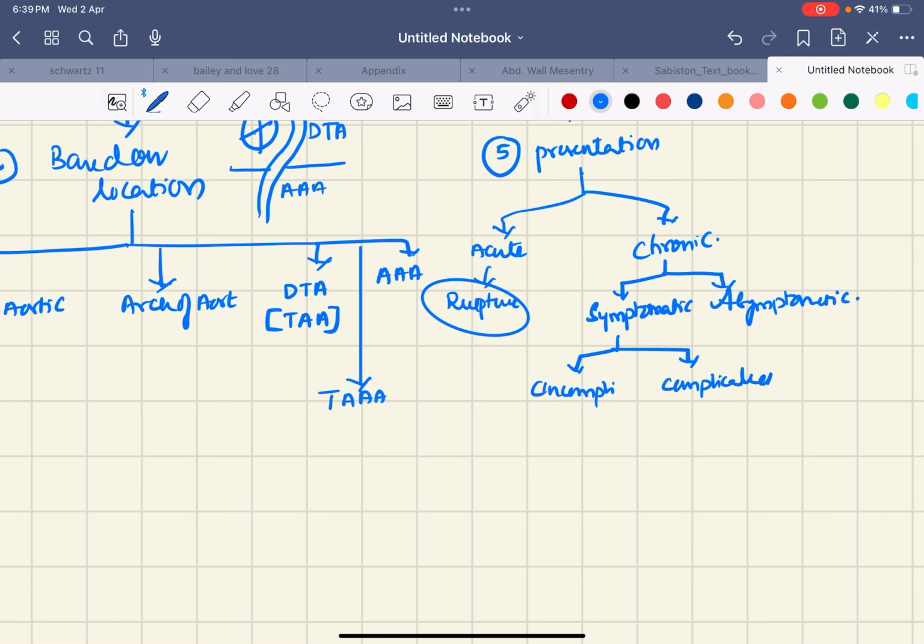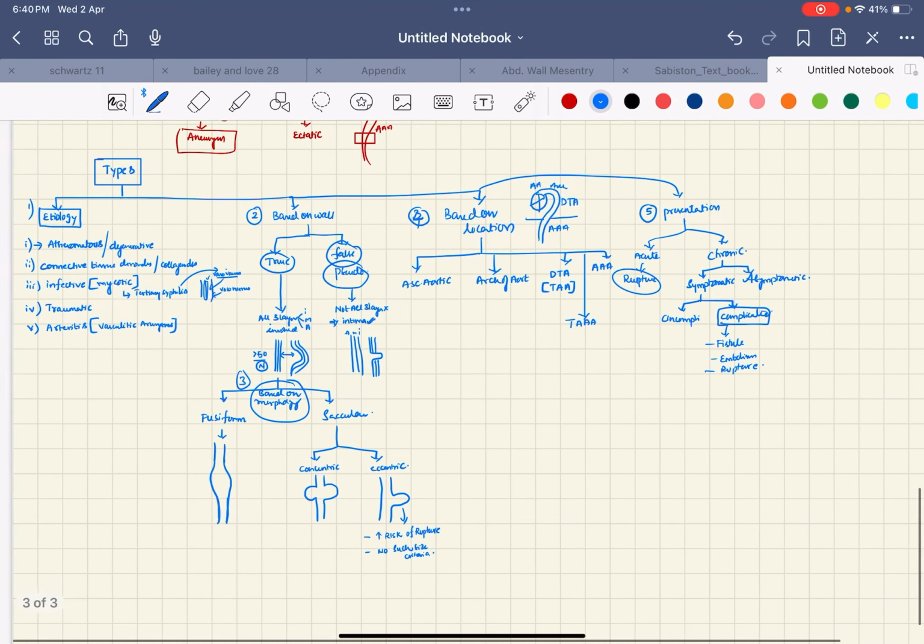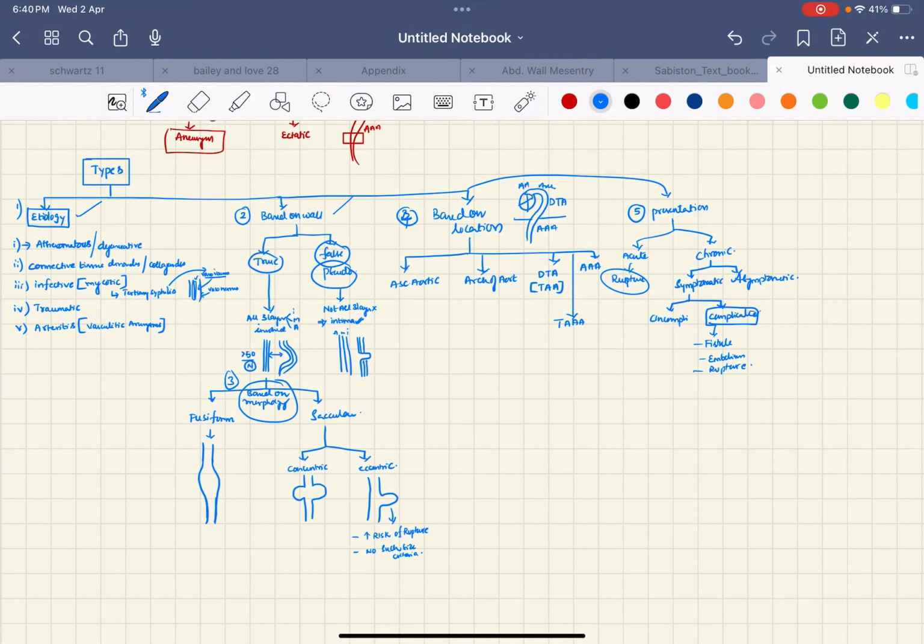Okay. So what are the complications you get? All the complicated symptomatic aneurysms will go under acute presentation. So we can get fistula, embolisms, and rupture. This is how aneurysms are divided based upon the presentation. So overall, we have etiology, based upon the wall, based on morphology, based on location, based on presentation. I think you get it.